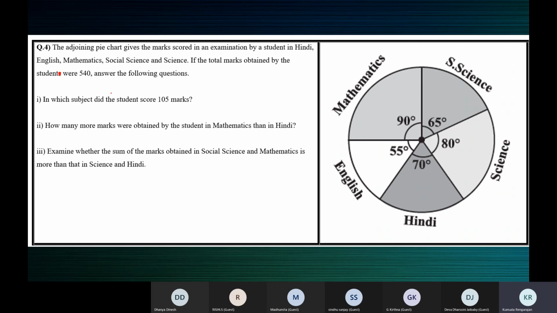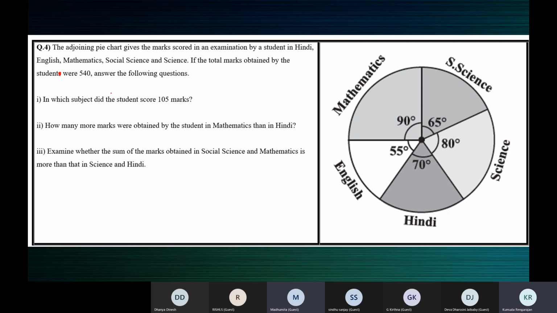Yes, all of you can think. I don't want the answer. I want the explanation. I want you to think, what does 540 represent? Now, what is represented in the pie chart?